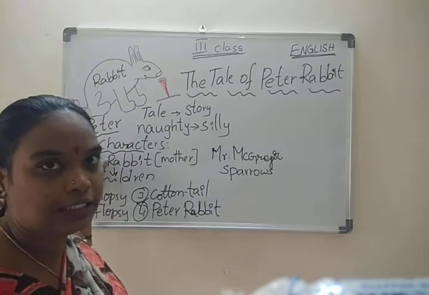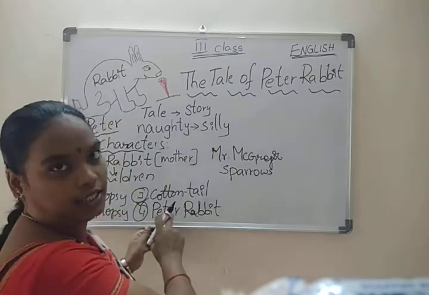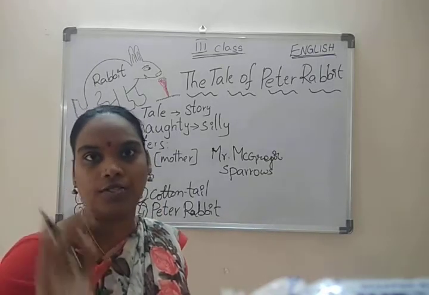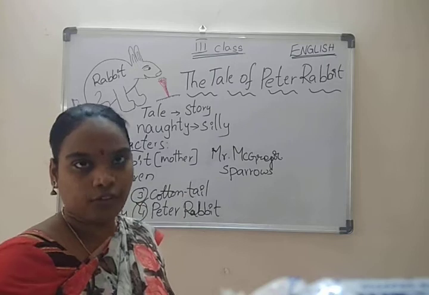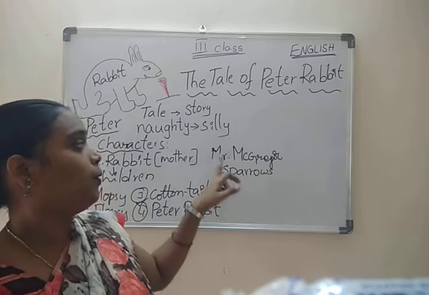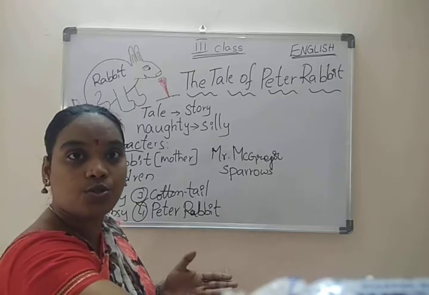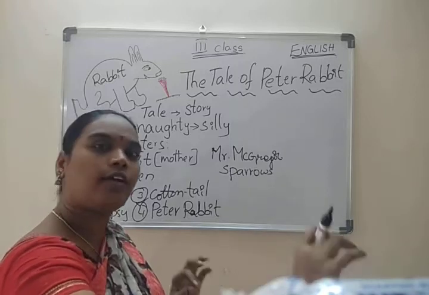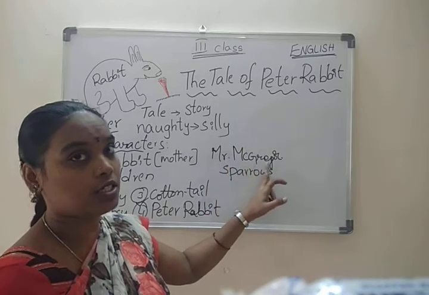Rabbit is there, no? Mother Rabbit, one day she said to all four children, "Come children to me." And she said, "You are going to go for food, you have to search for food, but don't go to Mr. McGregor's garden. You have to go down to the lane, and you have to search for food for yourselves. But don't go to Mr. McGregor's garden."